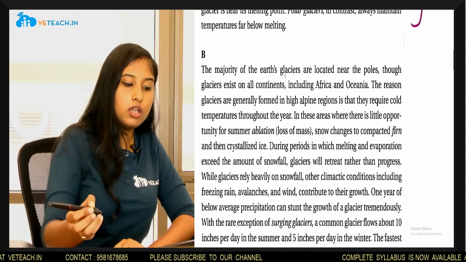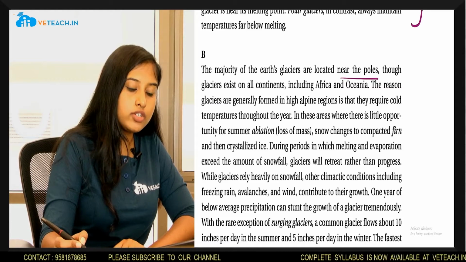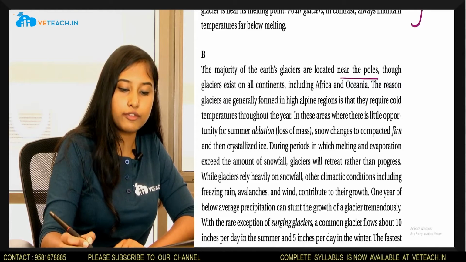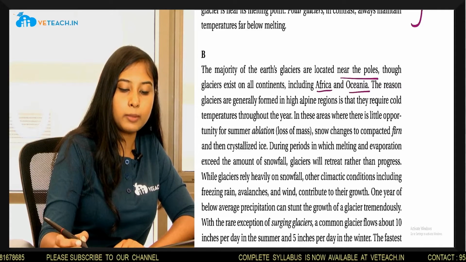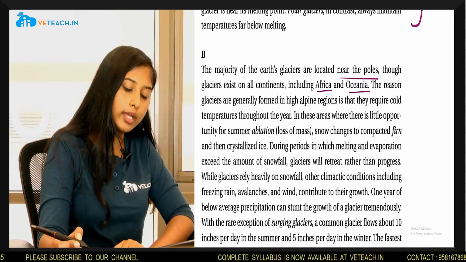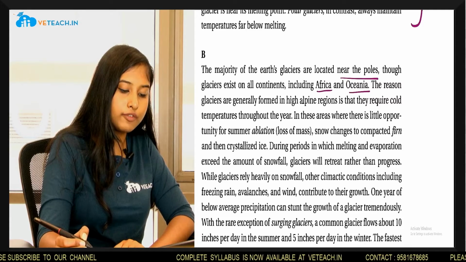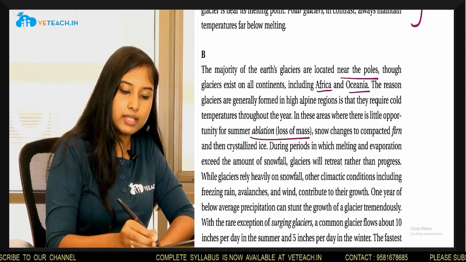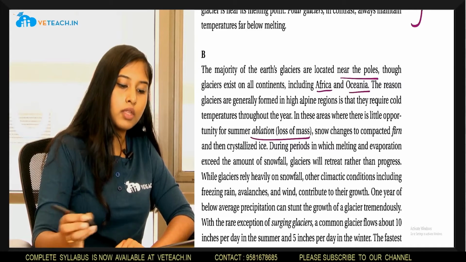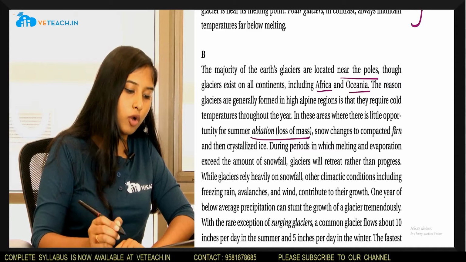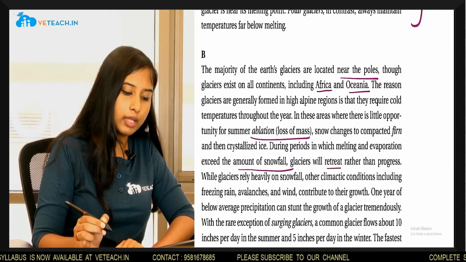Section B. The majority of the Earth's glaciers are located near the poles, though glaciers exist on all continents, including Africa and Oceania. The reason glaciers are generally formed in high alpine regions is that they require cold temperatures throughout the year. In these areas where there is little opportunity for summer ablation, loss of mass, snow changes to compacted firn and then crystallized ice. During periods in which melting and evaporation exceed the amount of snowfall, glaciers will retreat rather than progress.